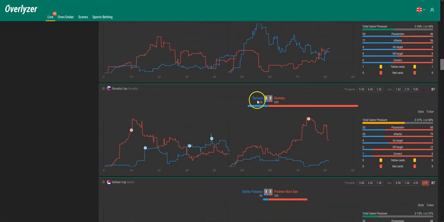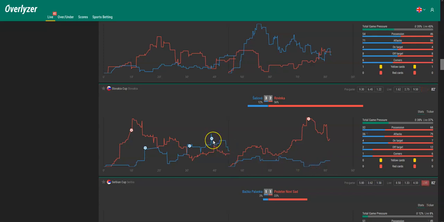Here's a similar example. Also Slovakian Cup, Chaiova against Rovinka. It's 3-2, and also here Rovinka was clear favorite before the game with 1.22, and they just scored the 3-2 after they had some problems in the first half, obviously, but in the second half they were always the better team, so the graph of the away team never dropped under the graph of the home team, who we guess are quite defensive, as you can see here.